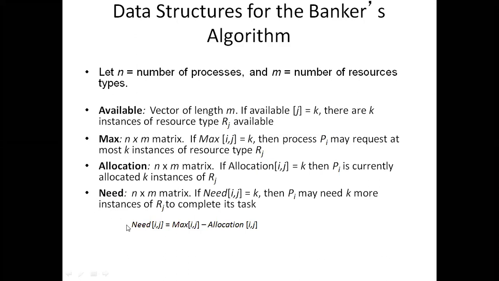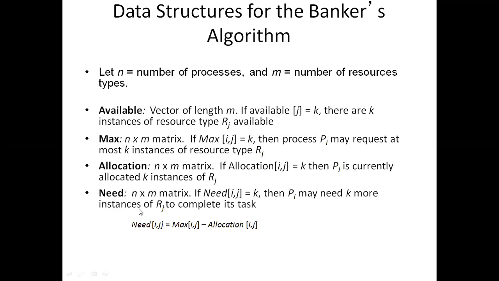Need means the maximum you require. For example, there are 10 resources available. K means 10. The process requests all 10, but you are allocating only 6 resources of type rj to the process. How many more do you require? Maximum a process requests is 10, but you allocated 6. 10 minus 6 is 4. That is called need.